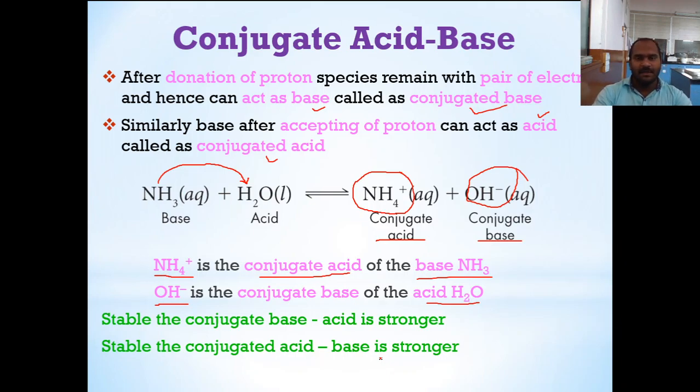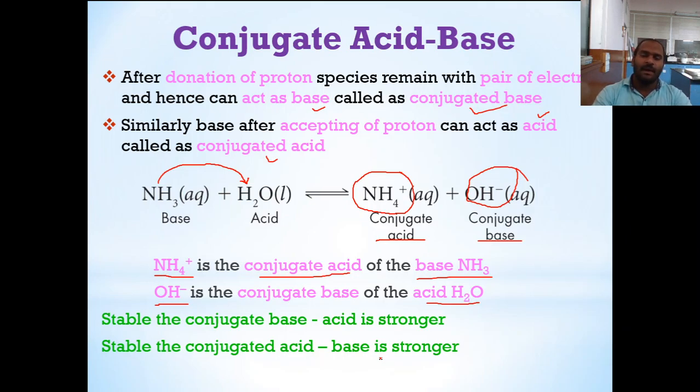Similarly, for comparison of acidity between two acids, to decide which is stronger and which is weaker, we can consider the formation of a conjugate base and compare its stability. The acid which has a stable conjugate base is more acidic, and the acid which has a less stable conjugate base will be the weaker. Similarly, in case of a base, if the conjugate acid is stable, then the base is strong. If the conjugate acid is unstable, then the base is a weak base.